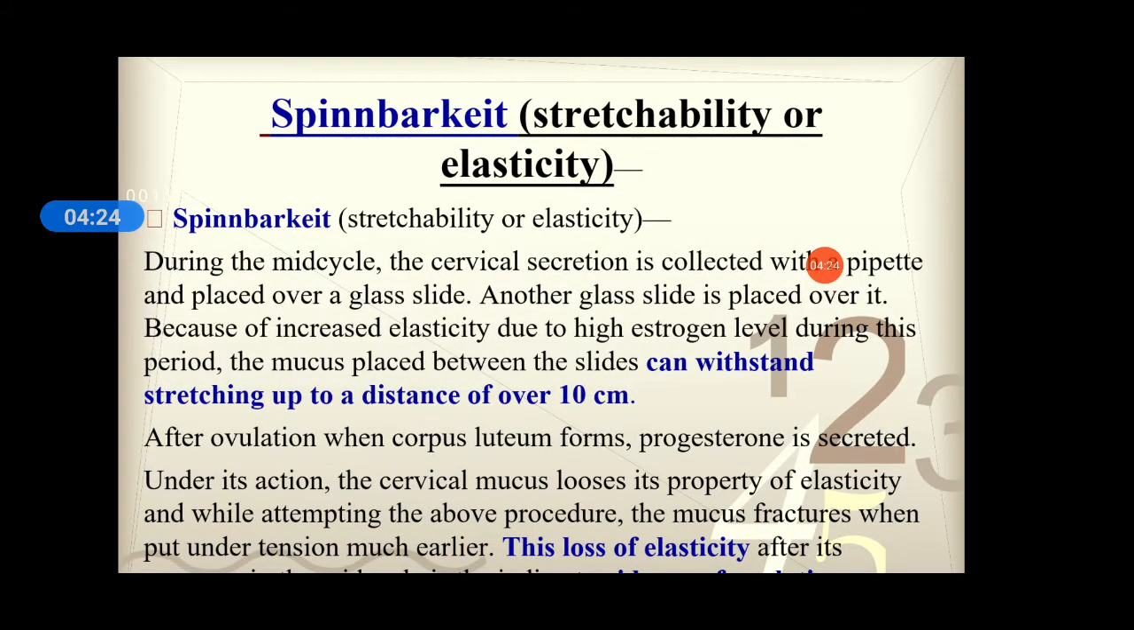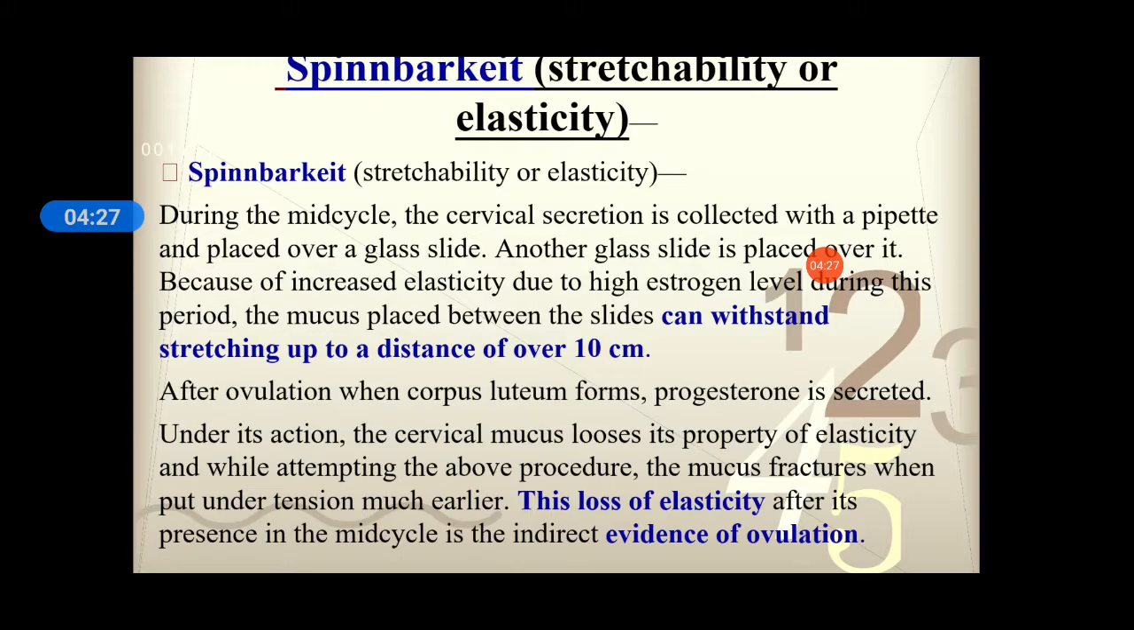During the mid cycle, the cervical secretion is collected with a pipette and placed over a glass slide, and another glass slide is placed over it. Because of the increased elasticity due to high estrogen during this period, the mucus placed between the slides can withstand stretching up to a distance of over 10 centimeters. So you place the cervical mucus on a slide, put one more slide over it, and then see whether the mucus can withstand stretching up to 10 centimeters or not.